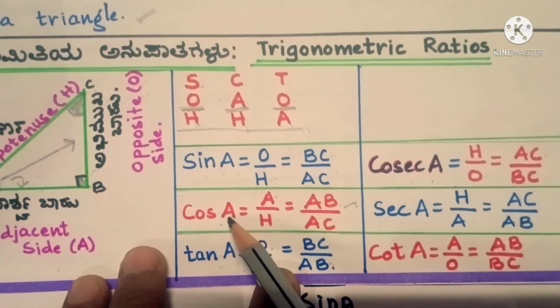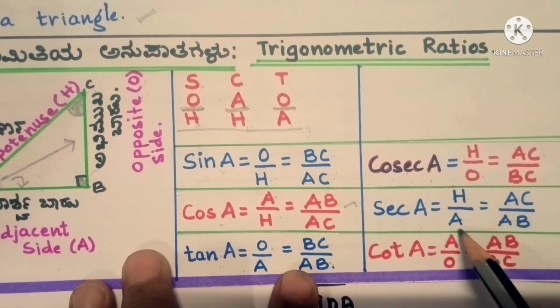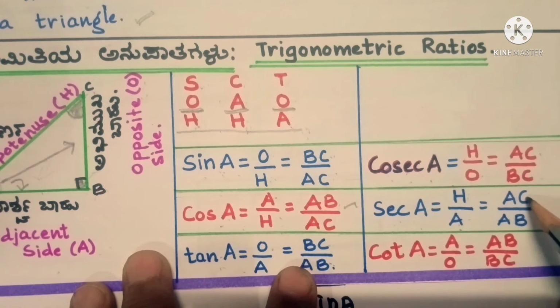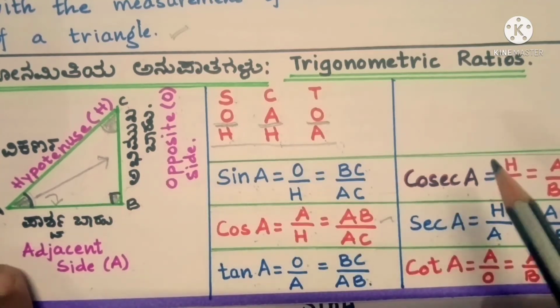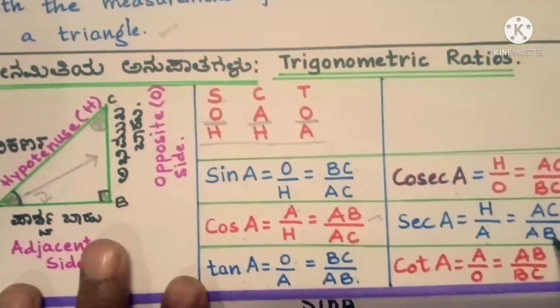So cos A is A by H, and sec A is going to be H by A. Yes, you have understood it exactly. H by A is nothing but AC by AB. H is this H. H is AC, and A is AB. So AC by AB.